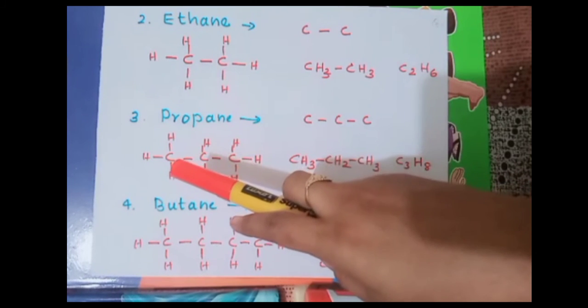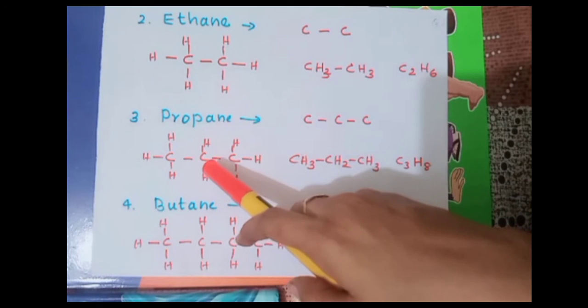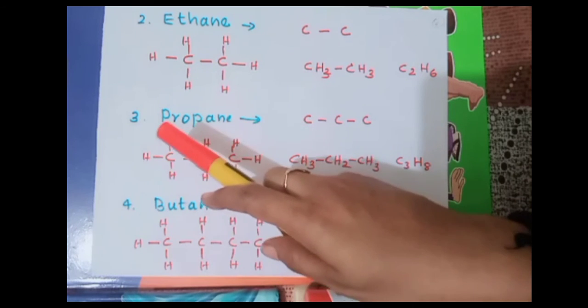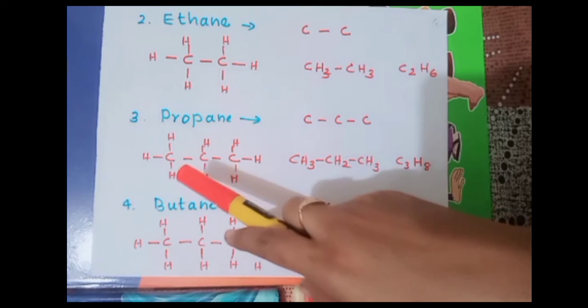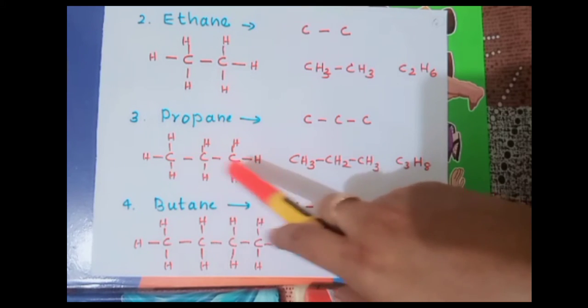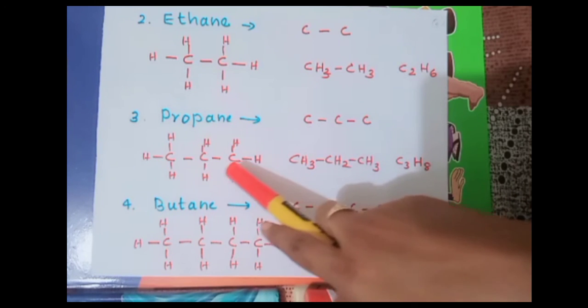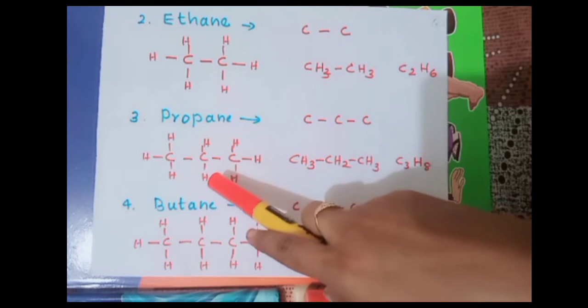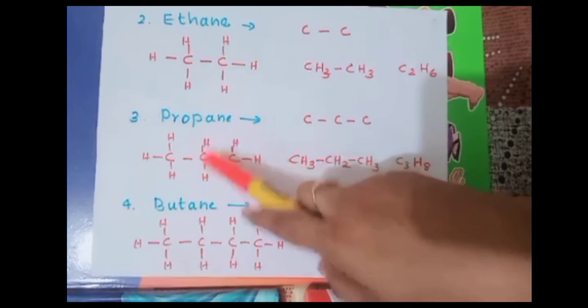That will be 4. So if you look at the first carbon, one bond is formed with the carbon atom, so there will be 3 remaining bonds. And if you look at the second carbon atom, 2 bonds are formed with the adjacent carbon atoms, one with the first carbon atom and the other with the third carbon atom. So only 2 bonds are remaining, so we put them above and below.